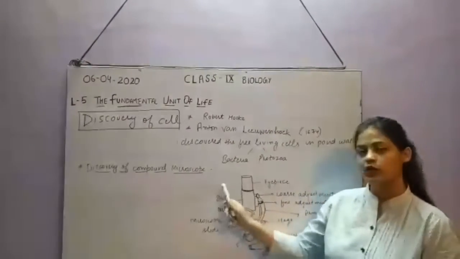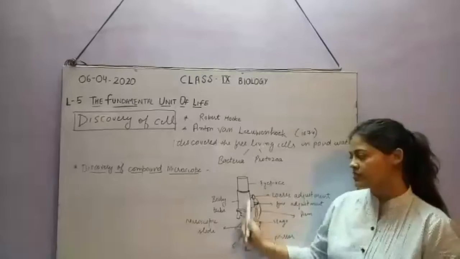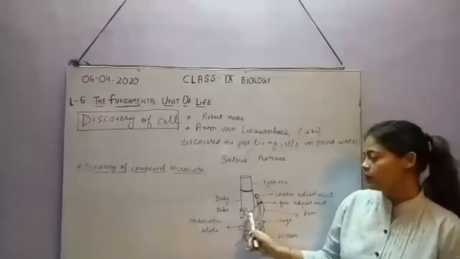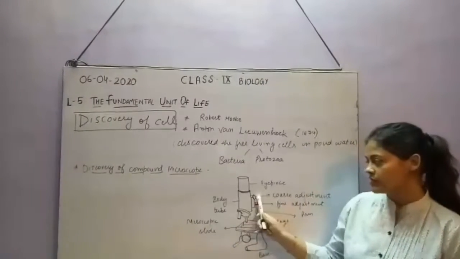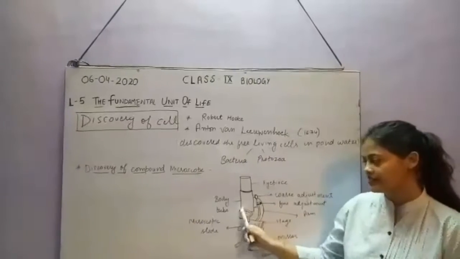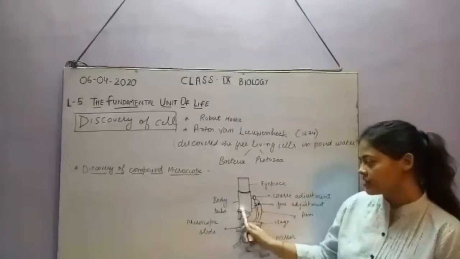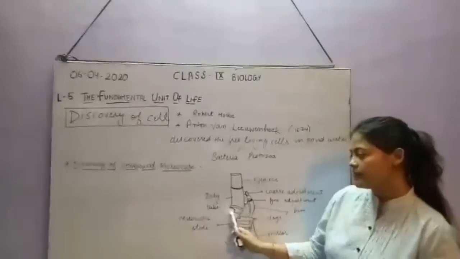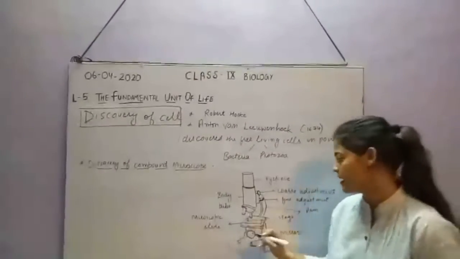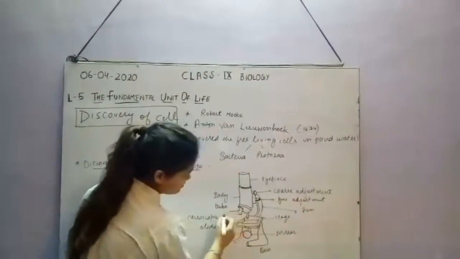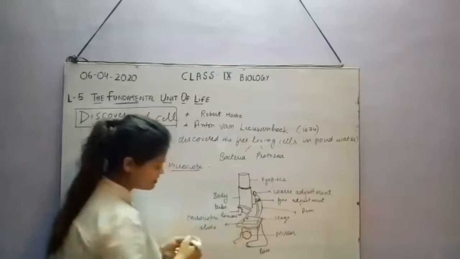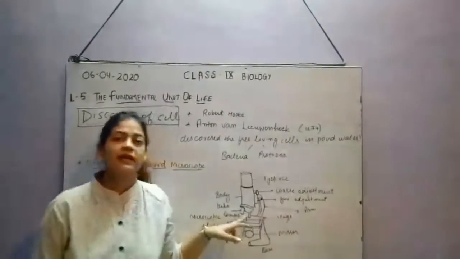The next part is the body tube, which connects this eyepiece with this structure. Now these two structures are the most important. You can see this platform and this structure, which are actually the magnifying lenses. Here I have already written. So these structures have the magnifying lenses.